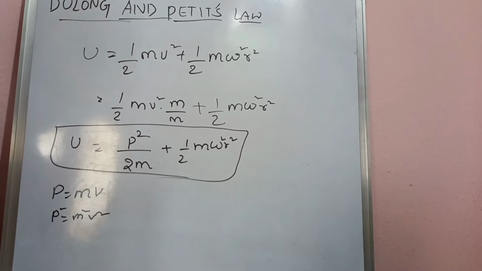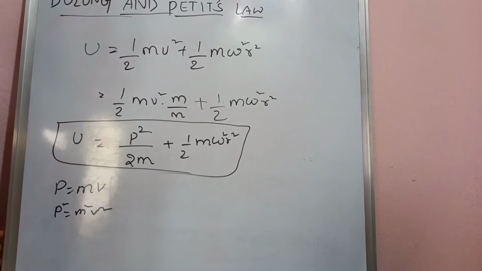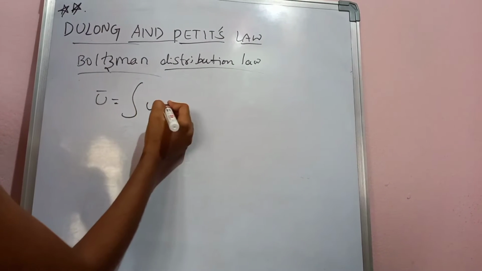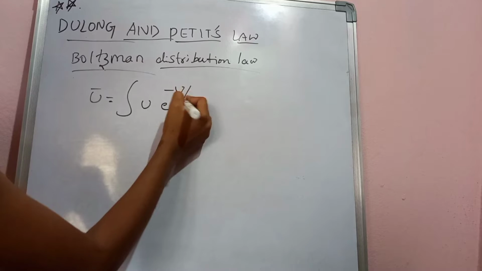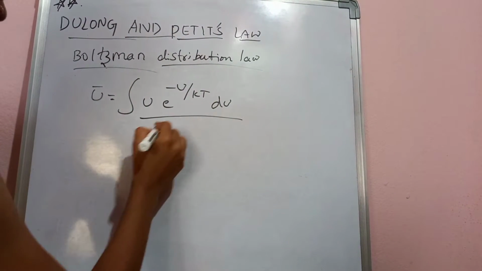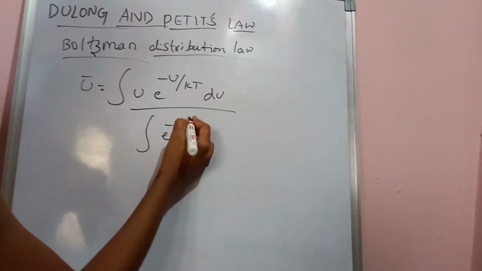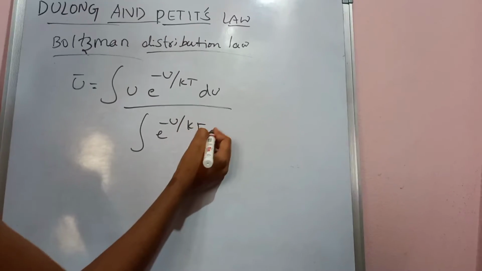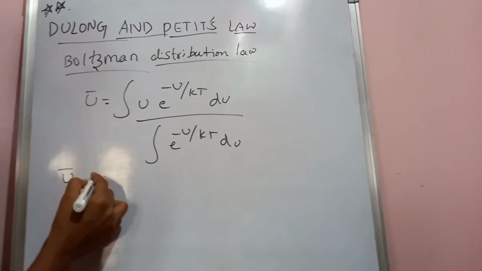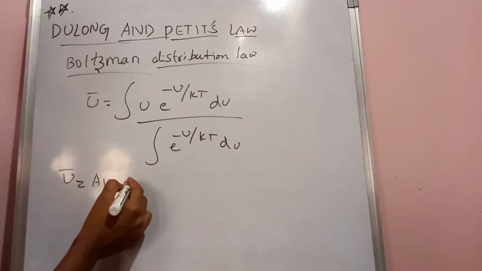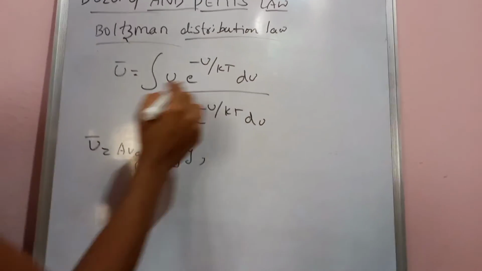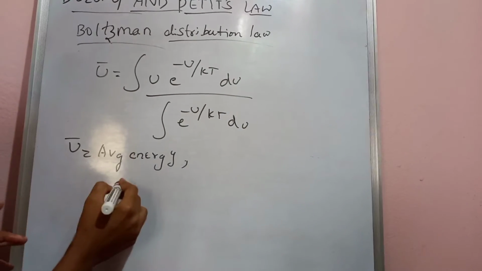According to the Boltzmann distribution law, u bar equal to integral of u into e to the power of minus u by kT into du, by integral of e to the power of minus u by kT into du. As u bar is the average energy, we know the u value.